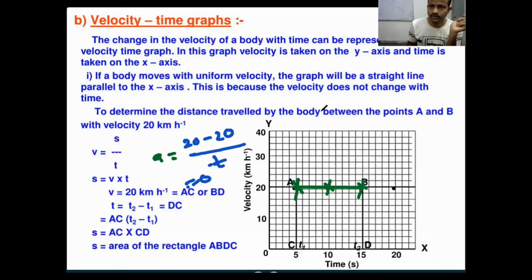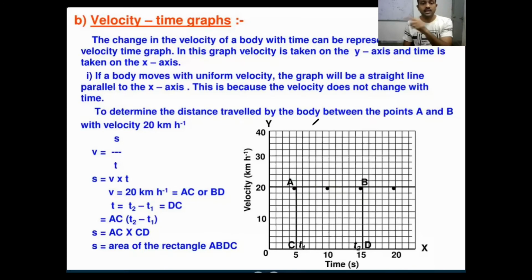Now you remember here, the slope of a distance-time graph will give you velocity or speed, but the slope of a velocity-time graph, what will it give? Slope means y-axis by x-axis.